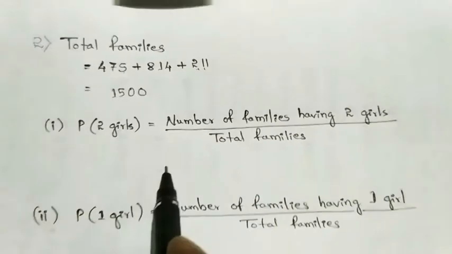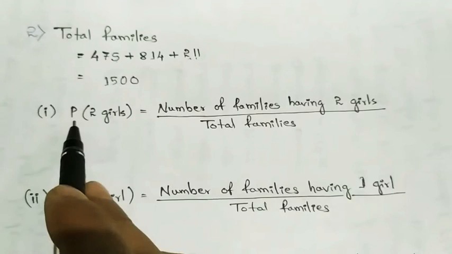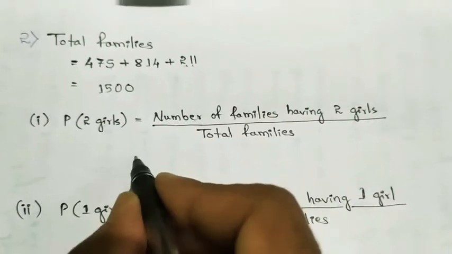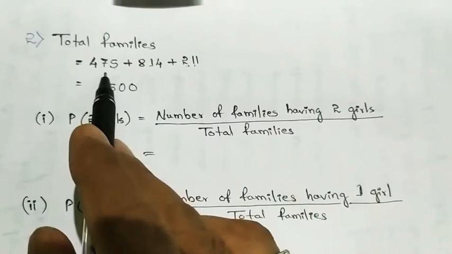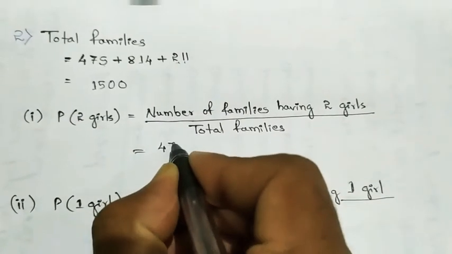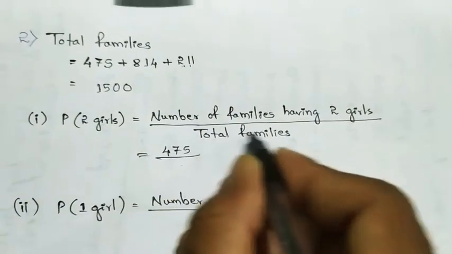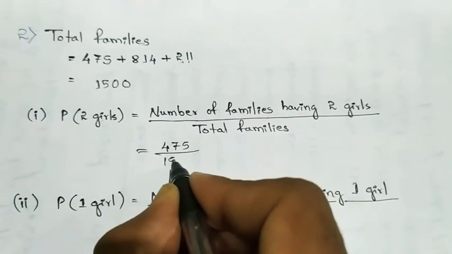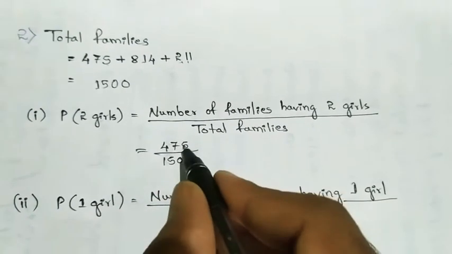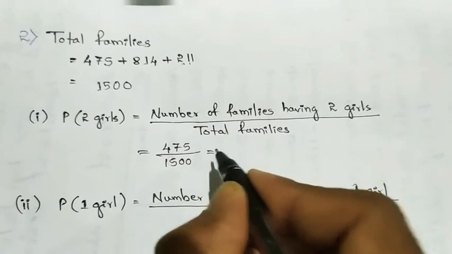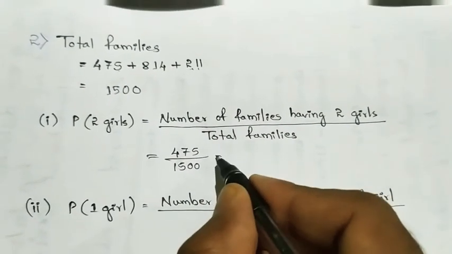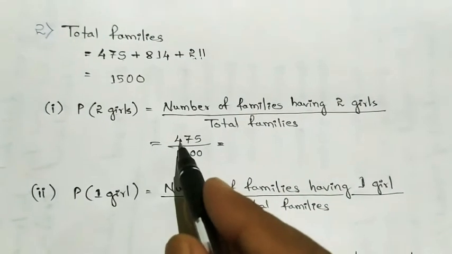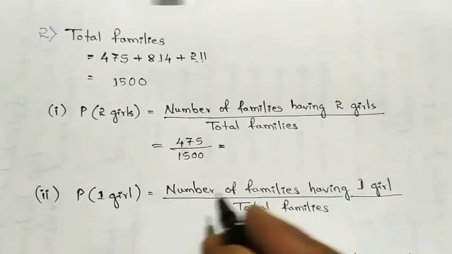and 0 girl family. So let's find the probability of getting 2 girls, that is the number of families having 2 girls. How many are there? 475. 475 out of total families 1500. Okay, so you can simplify it and keep it in the reduced form also, or else keep the fraction like this only, that is 475 by 1500.